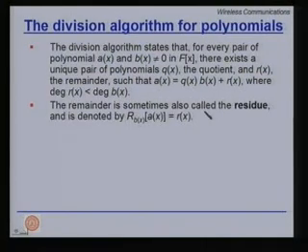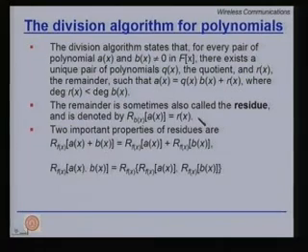The remainder is sometimes also called the residue and is denoted by R_b(x)[a(x)]. It means that you take the polynomial a(x) and divide it by b(x), and you may get some remainder r(x). That remainder is called the residue. It is like the long division that we learnt in school earlier.